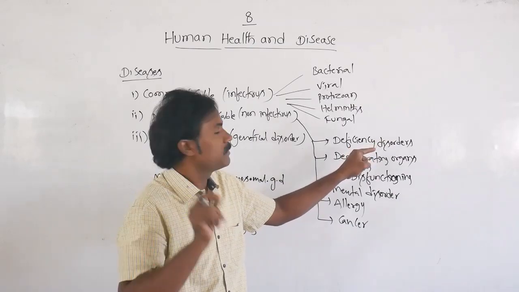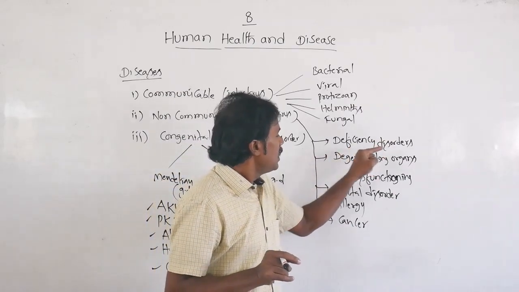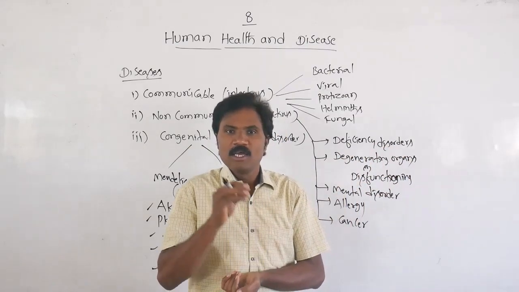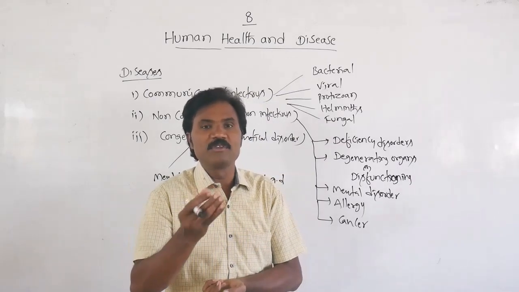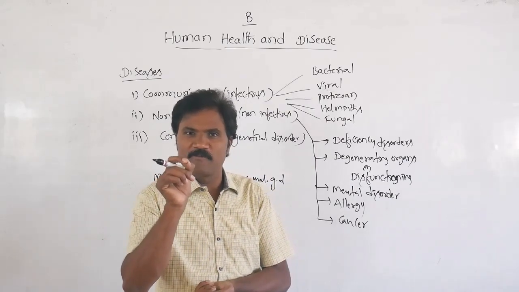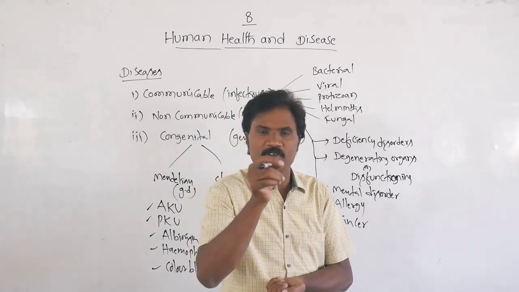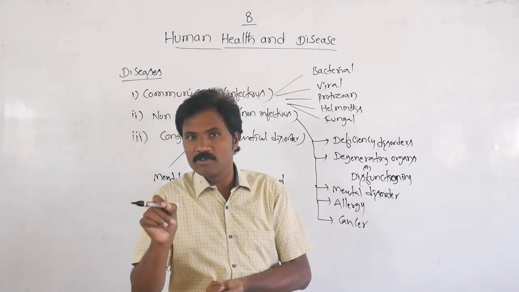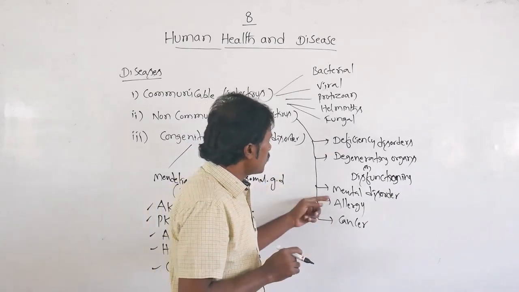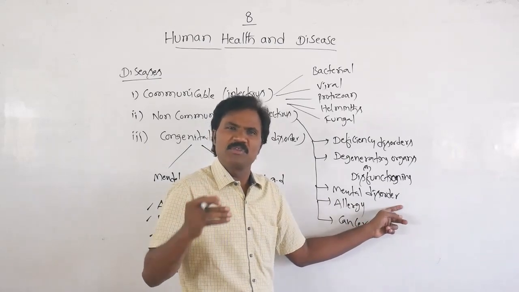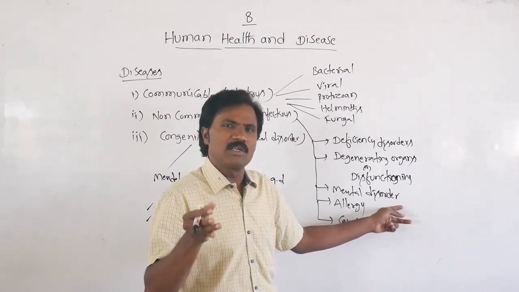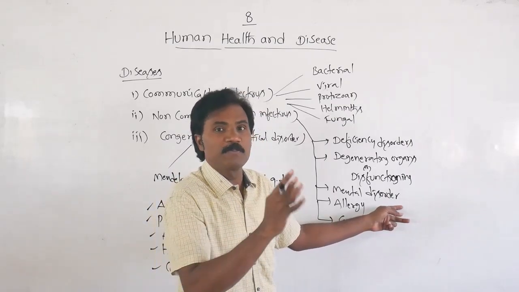That is very important. Then degeneration or dysfunction of an organ, dysfunction of the systems. Suppose in heart failure, that is heart disease, kidney failure, renal disease, if a particular organ is not functioning properly, a specific type of disease is caused. Such diseases may not be spread from person to person, mind it. Then mental disorder, some persons always thinking stress, strain, anxiety, anger, all these. There is also one type of disease, but it is not spread.